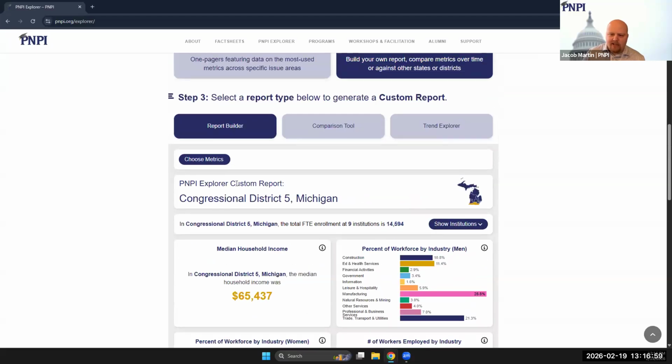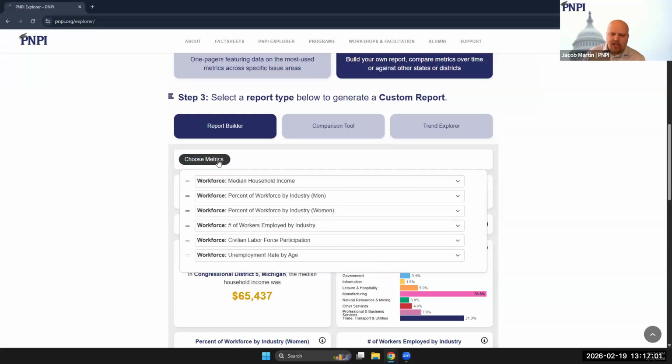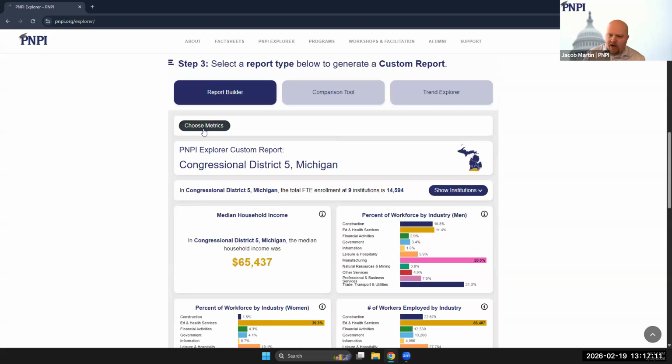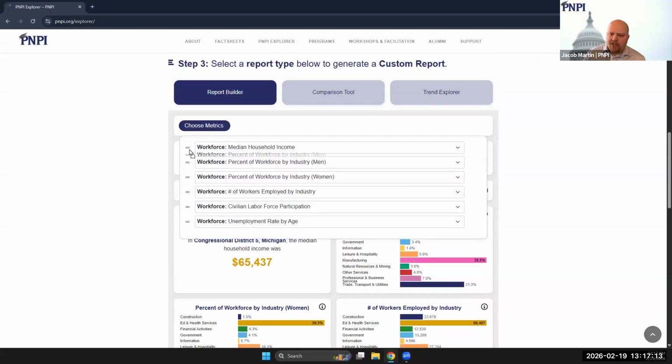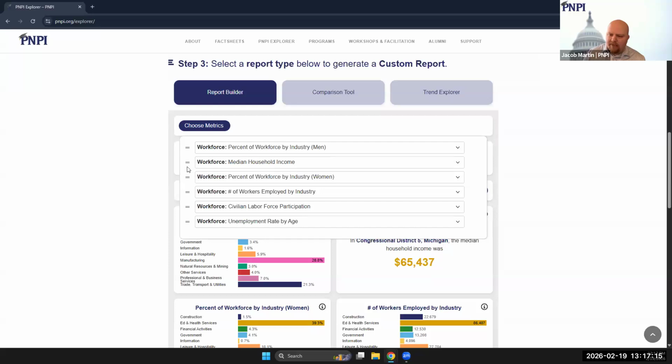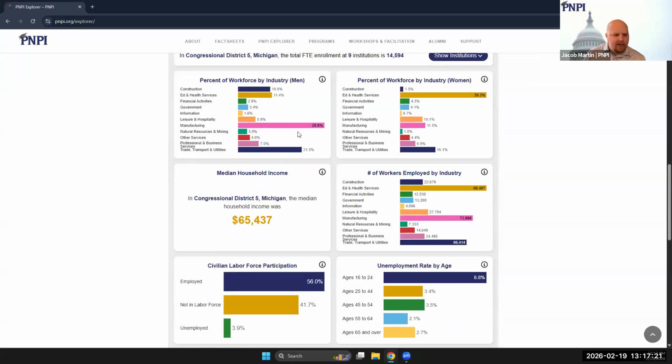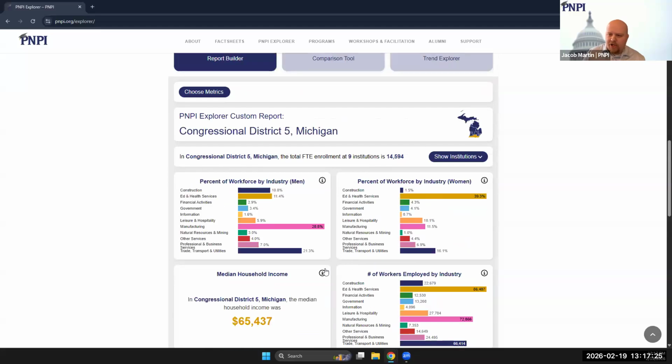The first is that if we want to change the order of this, let's say we want percent of workforce by industry for men and women to be side by side for easier comparison, we can definitely do that. We can go up here and we can drag these around so that they are in a different order. And we do that by selecting this piece on the side for each of them. And now, ta-da, they are side by side as we wanted them to be. So that's one important feature.